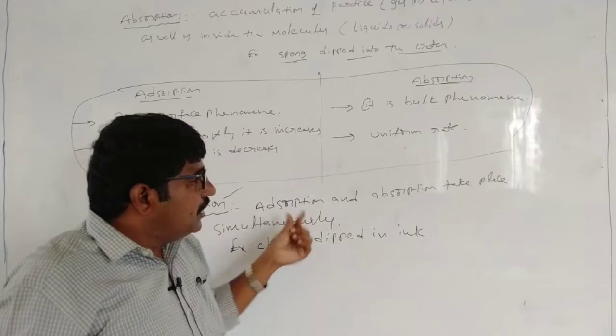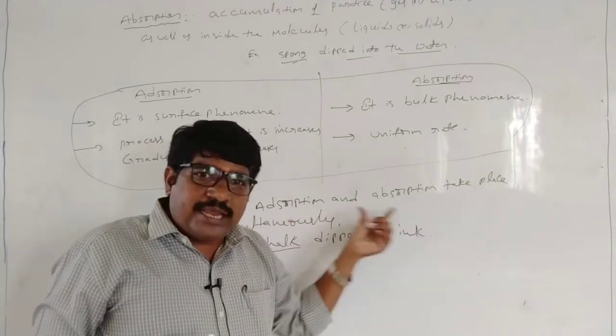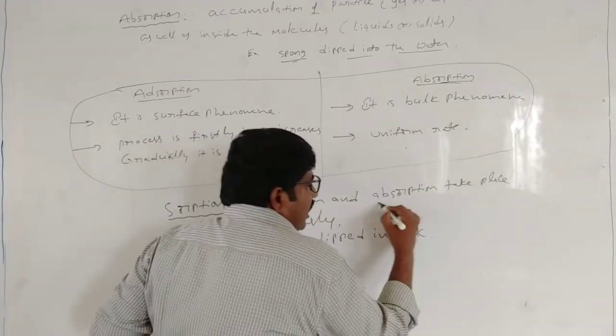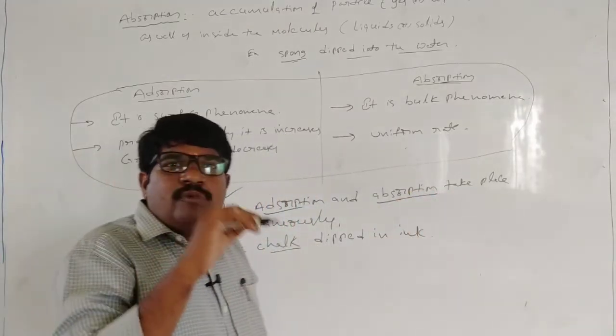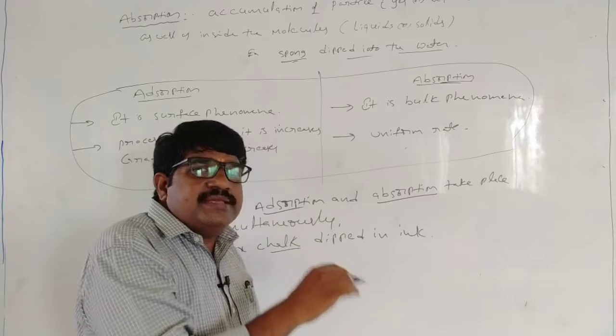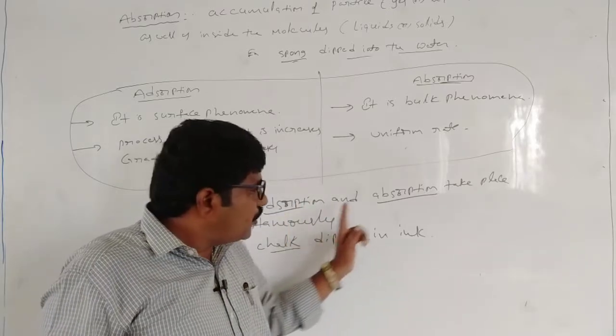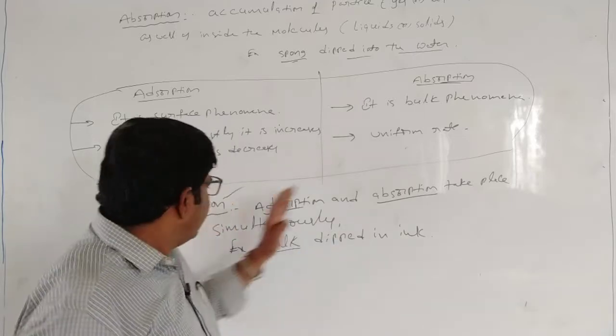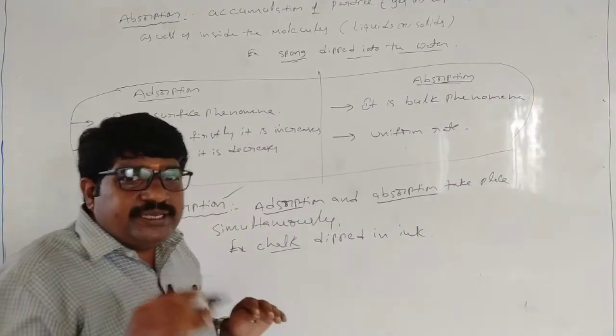That means two processes take place here: adsorption and absorption both occur simultaneously. So that is sorption. What is desorption?